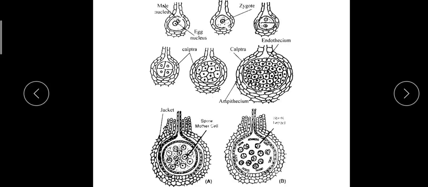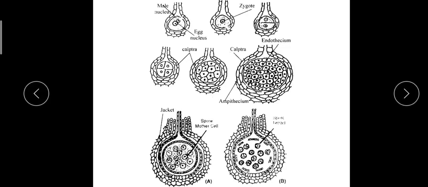And now coming to the fertilization process, I have already mentioned that the anthrozoids which are released from the Antheridium swim through the water in search of Archegonium. As the anthrozoids come in the vicinity of Archegonium, by that time the Archegonium will be mature.